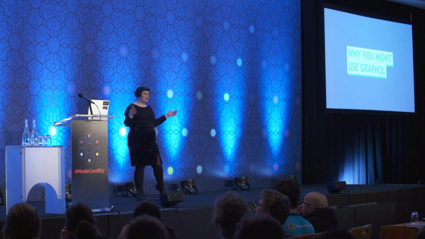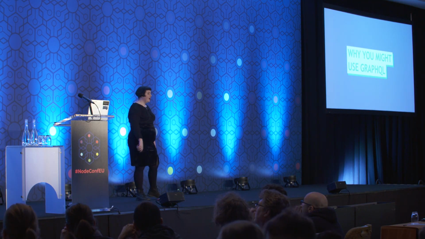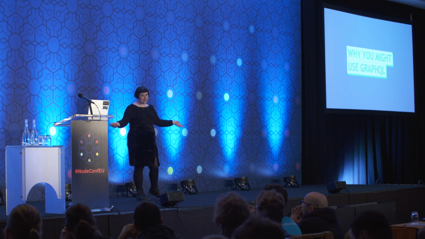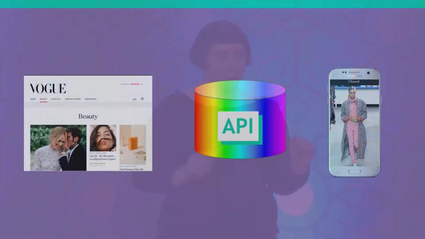But I think lots of people think GraphQL is cool, but they might not have an actual use case for it yet. So I'm going to give you some use cases that I think are compelling and that might give you an excuse to try out GraphQL. OK, the first one is that you have a set of data that needs to serve multiple applications. So imagine a scenario where we have one API, our content management system API, and we need to use that same data source for two applications, the Vogue web application and the Vogue native app.